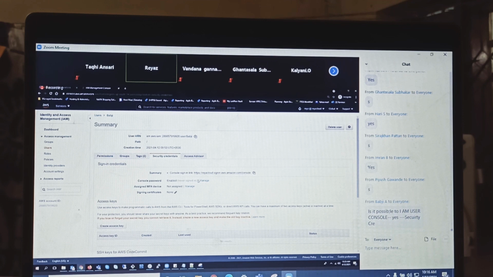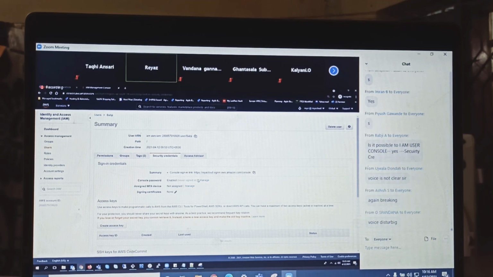And next we have something called assigned MFA device. Everyone should have MFA, right? Every user should have MFA, right?